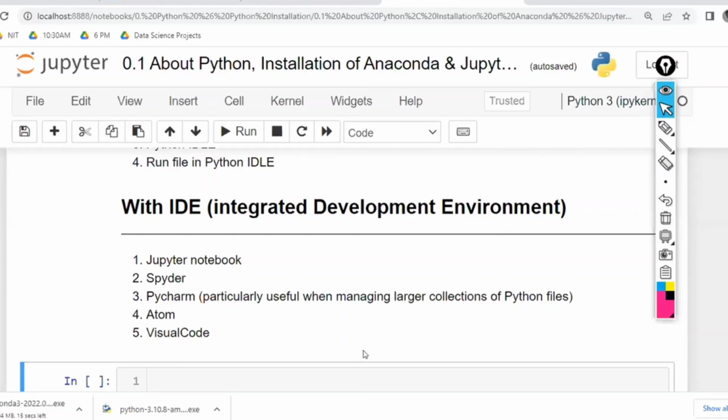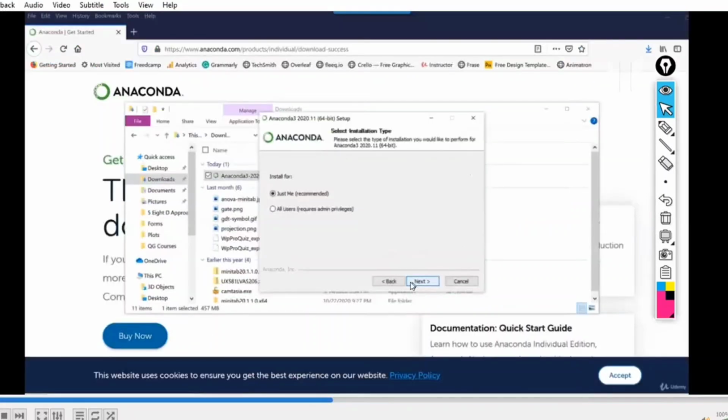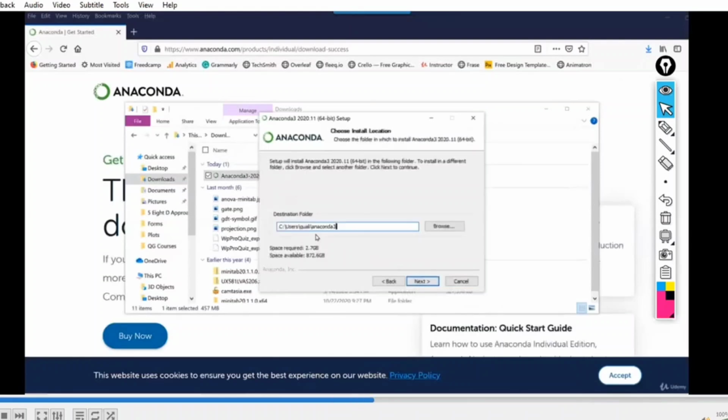But the concept is the same. Even if you don't agree, you have to click on I agree. You have to accept. If you read it, you have to accept. If you don't read it, you have to accept. Finally, you have to accept, then only you can use this. Click on I agree. Next, it is going to ask just me or all users. Whatever the default is, you don't need to do anything. Just click on next only.